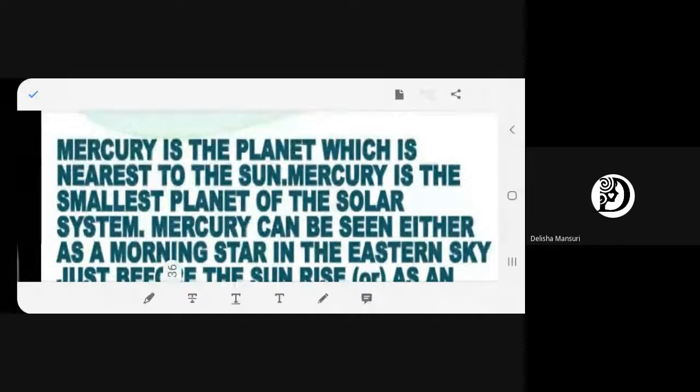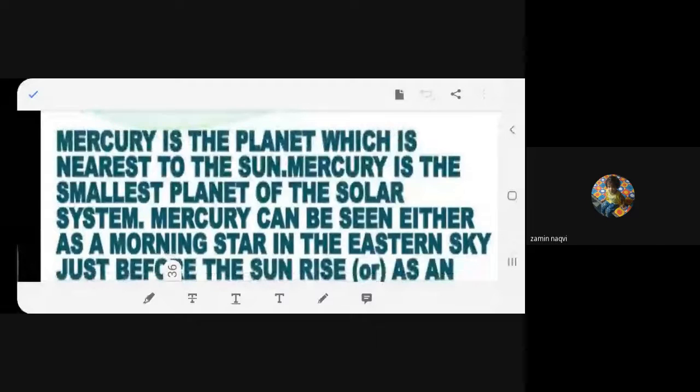So understood now what actually Mercury is? First, it is the closest planet to the sun, right? It is the nearest planet to the sun. This all you agree with? All of you agree that Mercury is next to the sun. All of you agree or not? Second, it is the smallest planet. What is the second feature? Girls, can you hear me? Yes, ma'am. So it is the smallest planet, right? It is the smallest planet of the system. So first, it is nearest to the sun, and second, it is the smallest planet of the solar system.